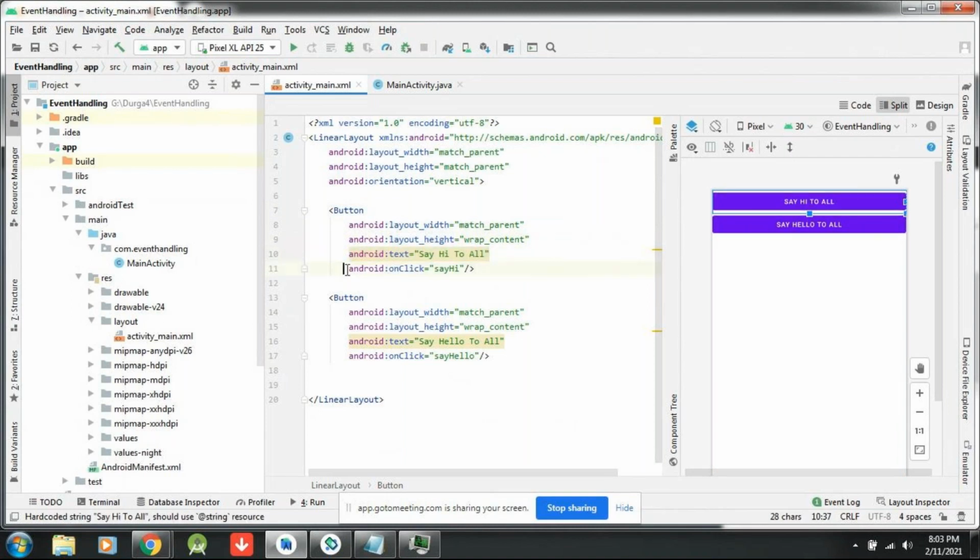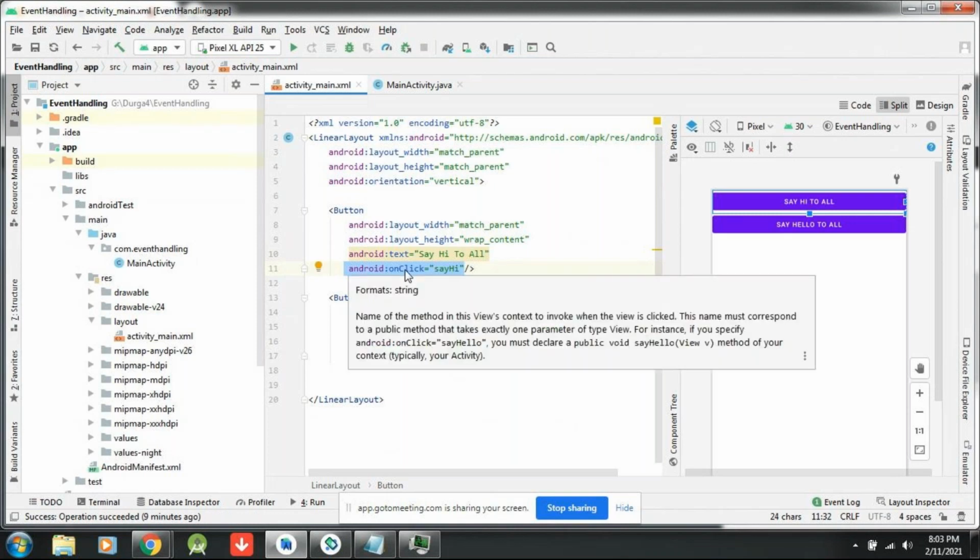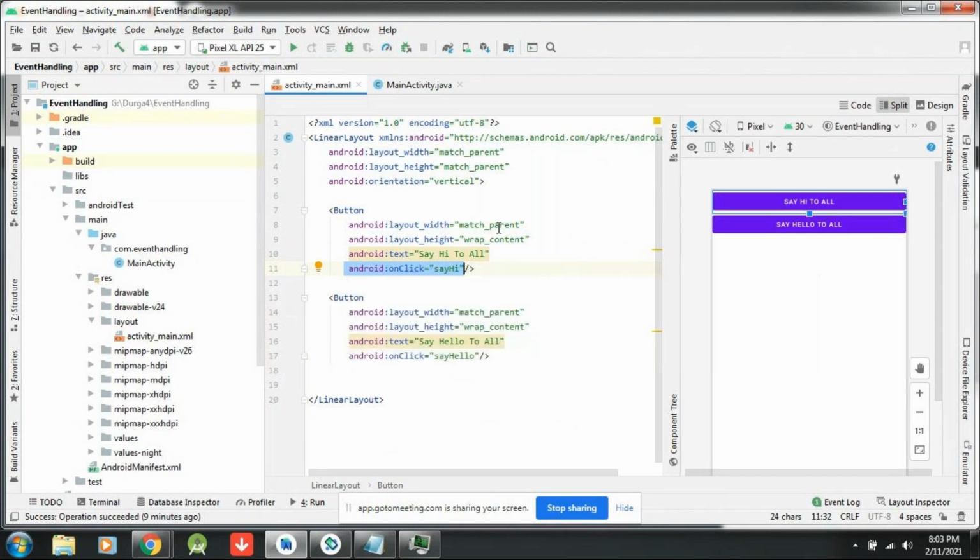So for the attribute method we are discussing, this is the method. This is the attribute which is mandatory, called android:onClick. This way we use it in HTML too. But don't write this in real time Android, because we are against this. Here I have taken two buttons. For each button I have written onClick with different method names, sayHi and sayHello.